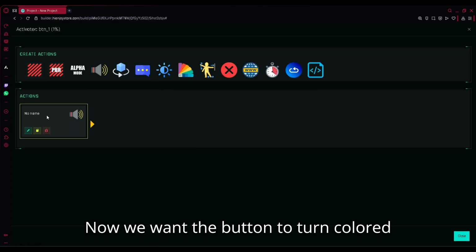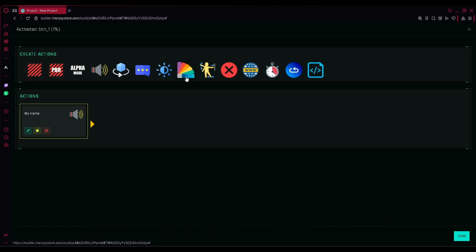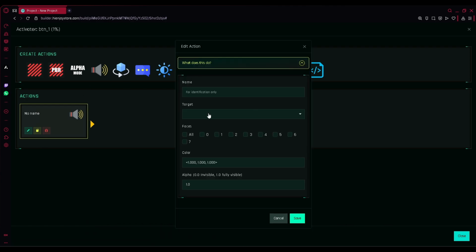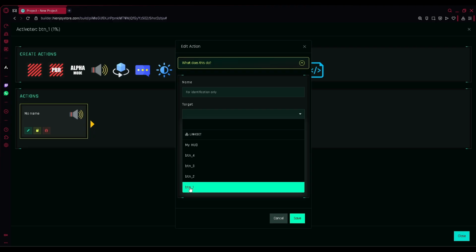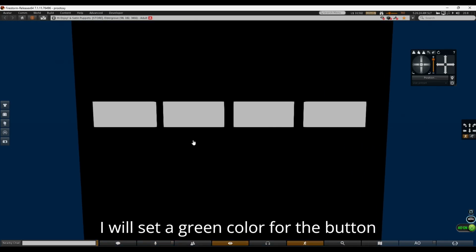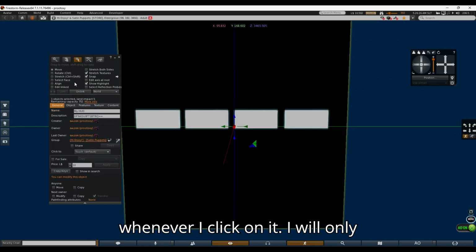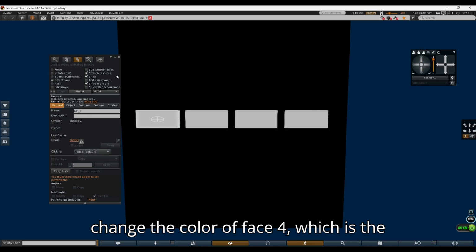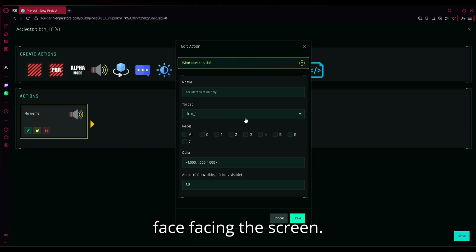Now we want the button to turn colored when we click on it. I will set a green color for the button whenever I click on it. I will only change the color of face 4, which is the face facing the screen.